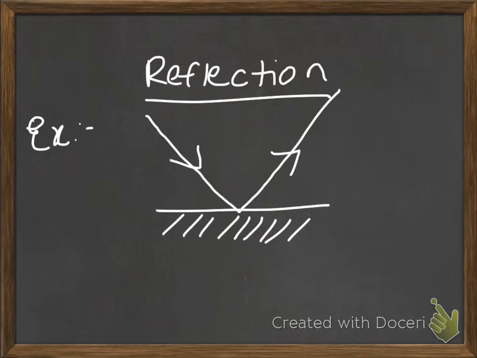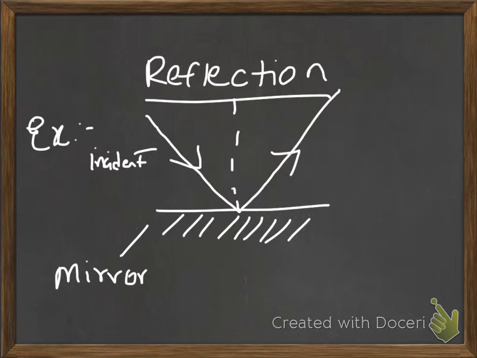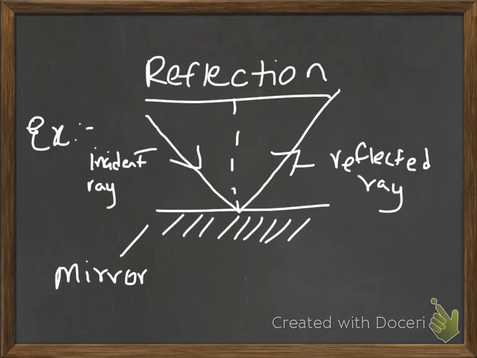This is known as reflection. So now let's see the parts of reflection that are required. This is the surface, but we took a mirror in this example. This is called the incident ray. This is called the reflected ray. This is called the angle of incidence, and this is called the angle of reflection. And this imaginary line is known as the normal.